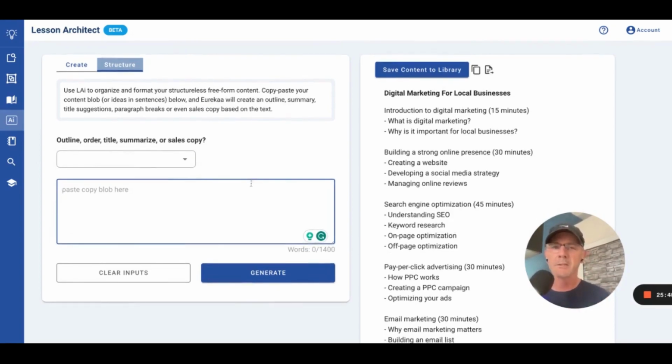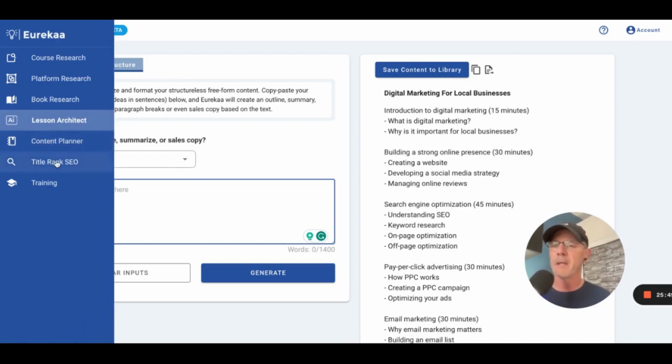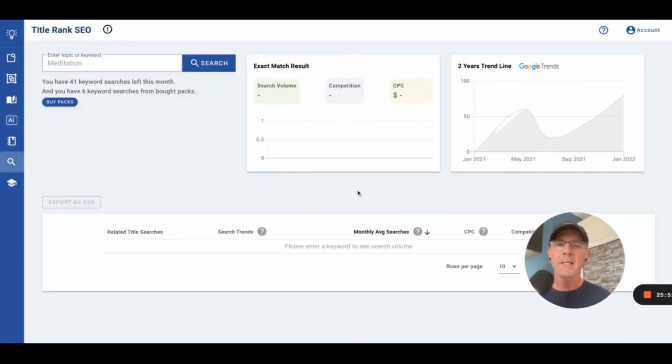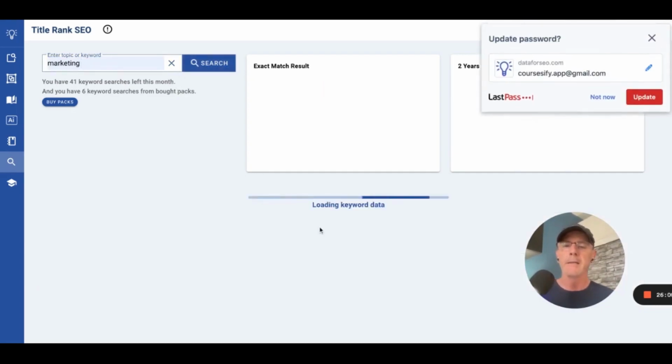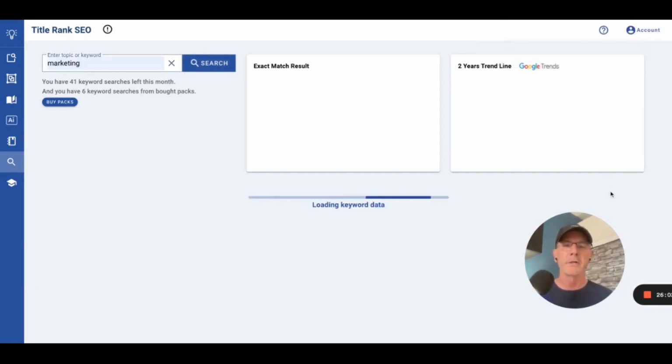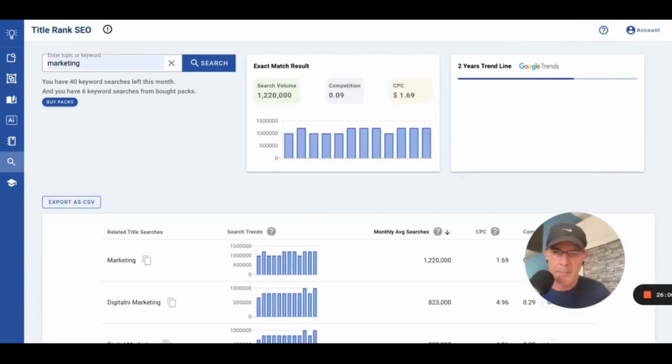So Lesson Architect is cool. We're constantly working on it and improving it. Language support as an editor is coming here, so stay tuned for that. And then finally here is our title rank SEO, or this is our keyword planner. And again, this is very straightforward, where you're just going to type in the keyword or the topic that you want to teach, and it's going to pull over the Google search volume, right?